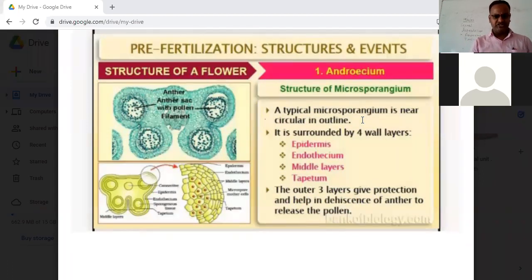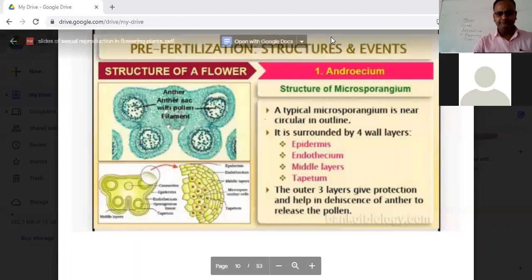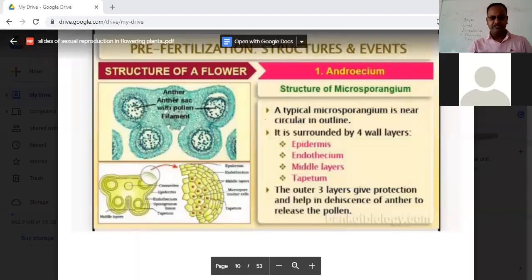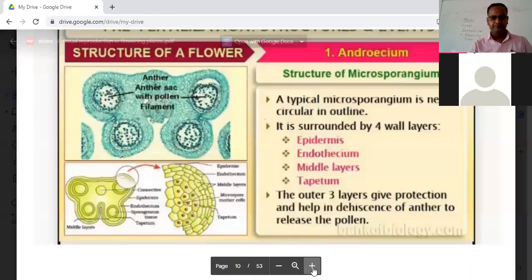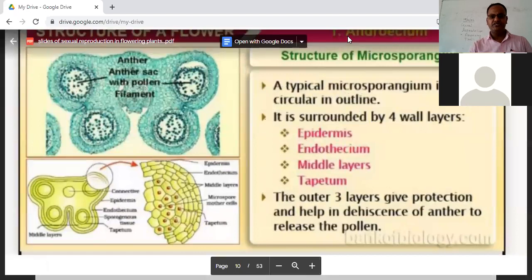each microsporangia. So in this diagram, which I have shared with you all, in this very first diagram, you can very well see that this is an anther where 4 microsporangia are there, 1, 2, 3, 4, and the anther sac with the pollen filament.